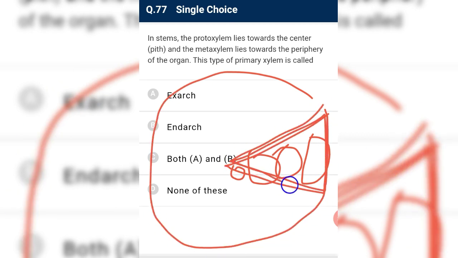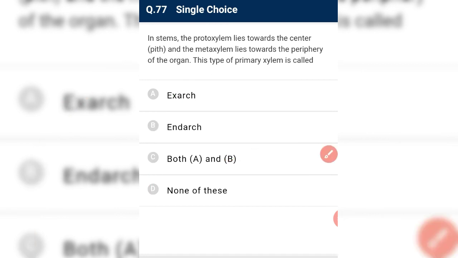Enlarged means because the arrow is inside. Okay, so it is an enlarged condition which is seen in.